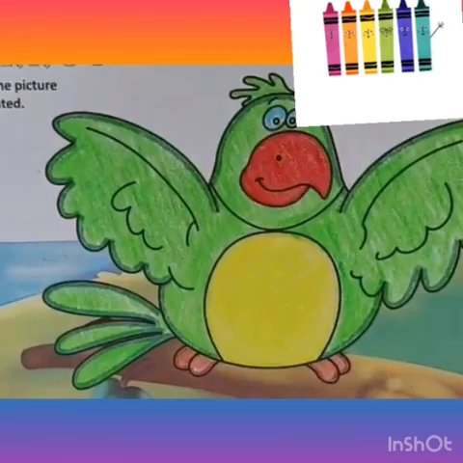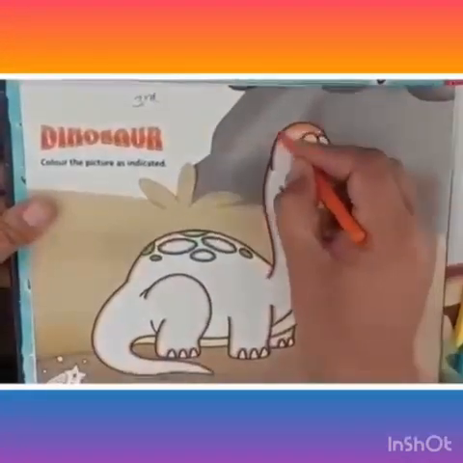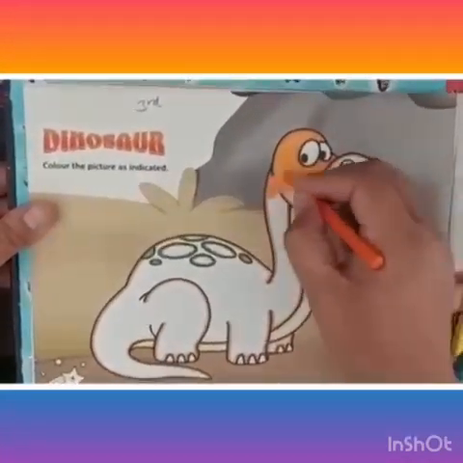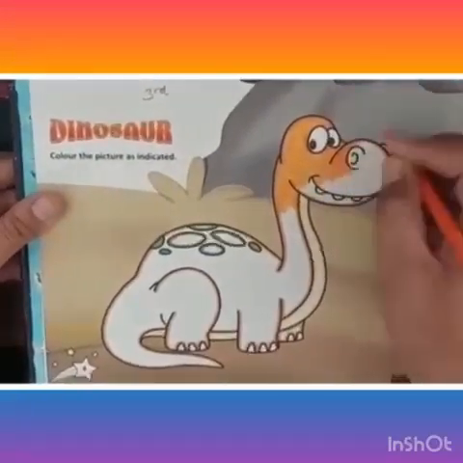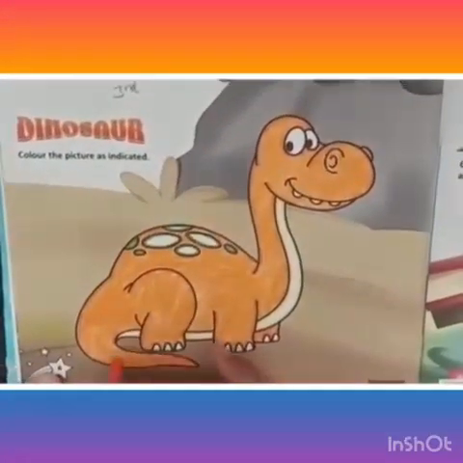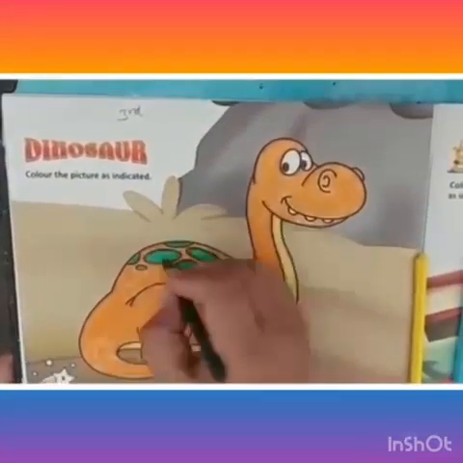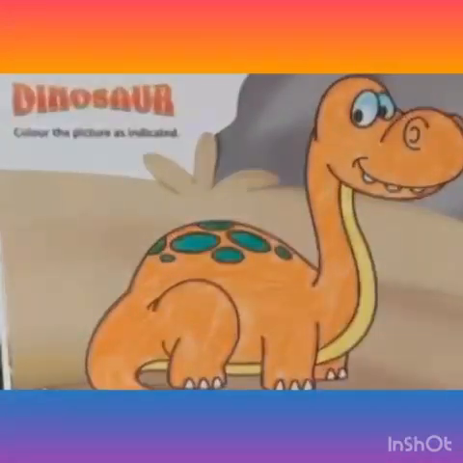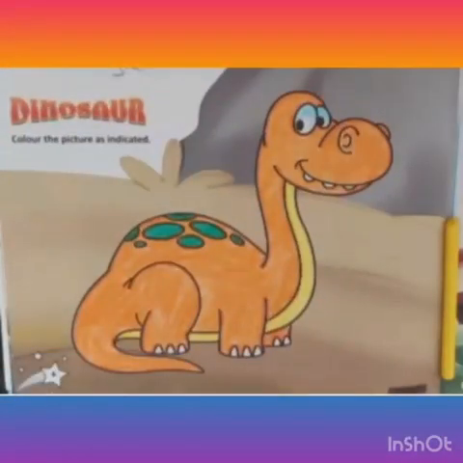Now move forward towards the next picture, that is the dinosaur. Color the dinosaur with orange color and the front area with yellow color and the dots with green color. So your dinosaur is ready.